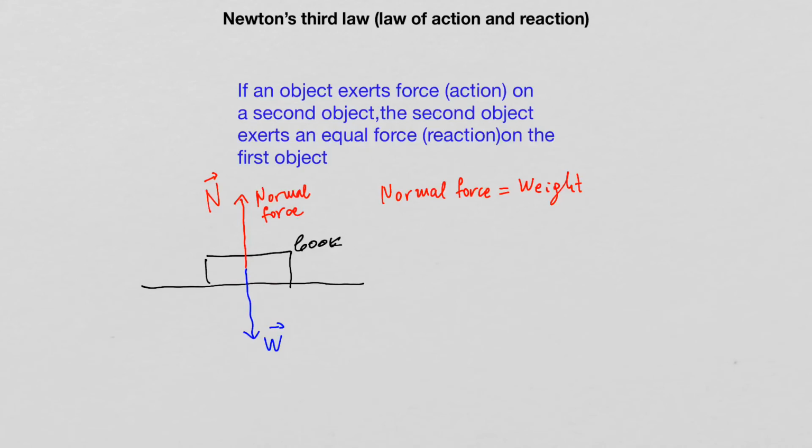Another example for such a pair of forces would be the gravitational force between the moon and the earth. So here is the earth, here is the moon. So there is gravitational force between the two planets.